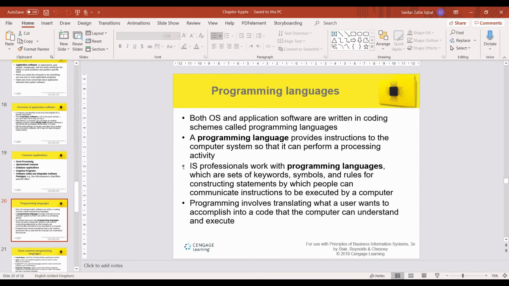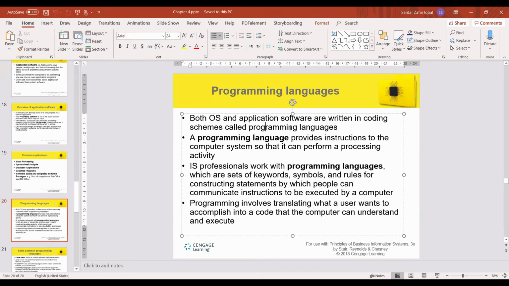Both operating system and application software are written in a coding scheme called programming languages. So all your application software and operating systems have already been written in some language. A programming language provides instructions to the computer system so that it can perform a processing activity. Do you know what a computer program is? When you write a program in C++, what do we call those written statements? Those are instructions, right?